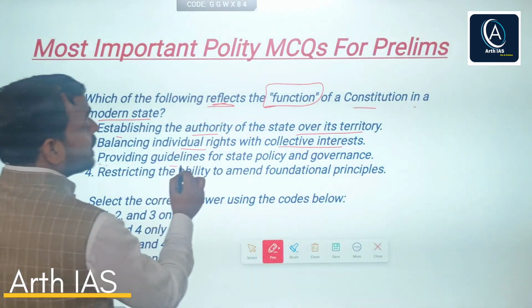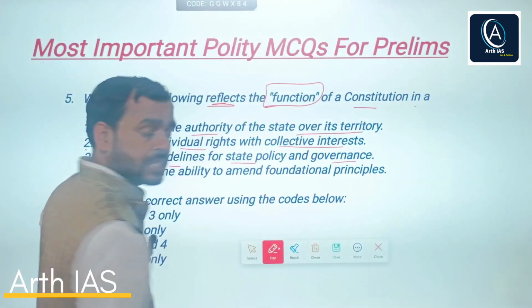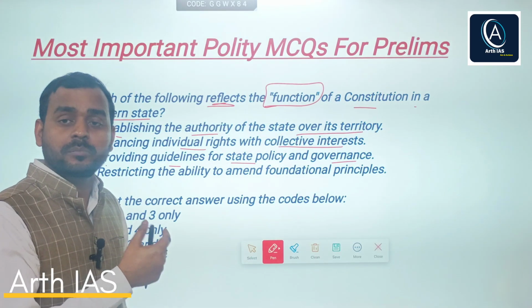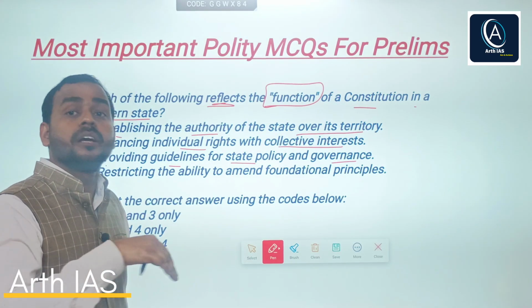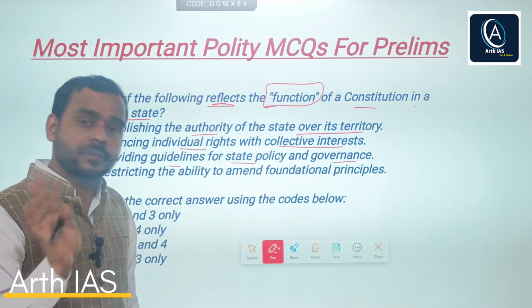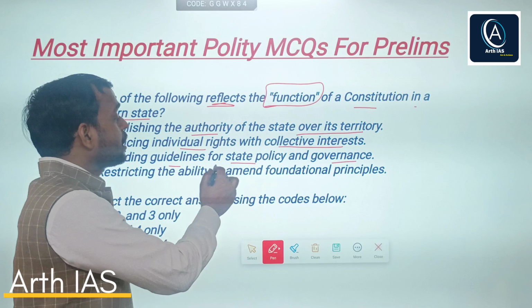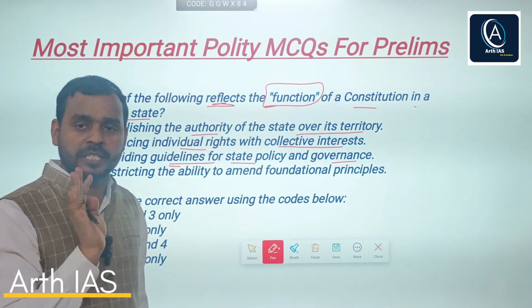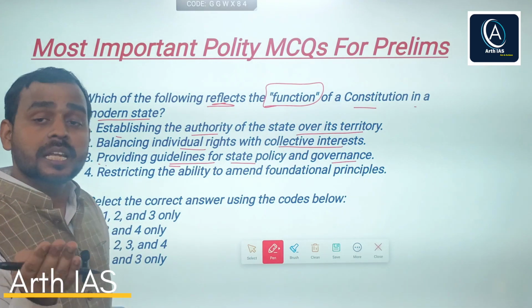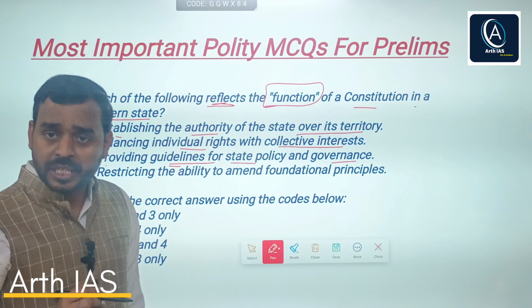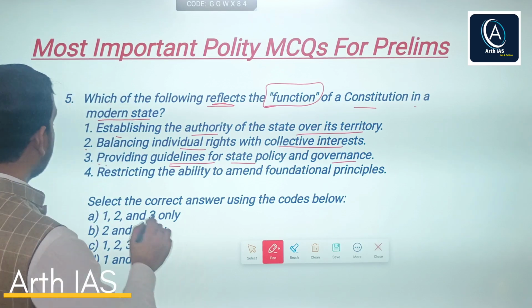Third says providing guidelines for state policy and governance. Obviously, I told you what is constitution? Power map. Power map means what? Clearly demarcates the powers of the organs of government or government organs of state. And again, it also provides guidelines for state policy. For example, DPSPs, directive principles of state policy. These are given in the constitution. These are nothing but guidelines for state.